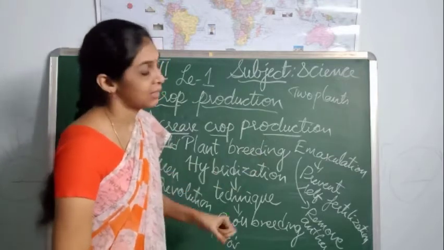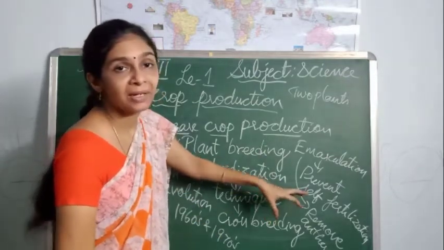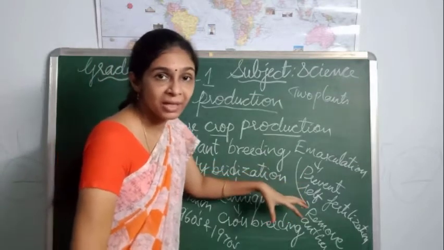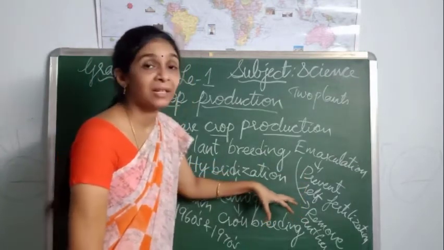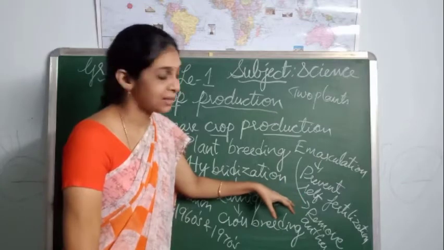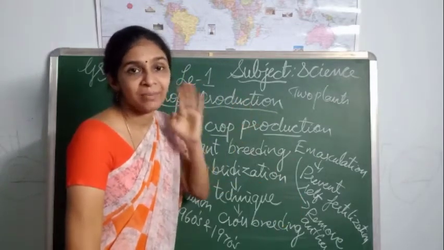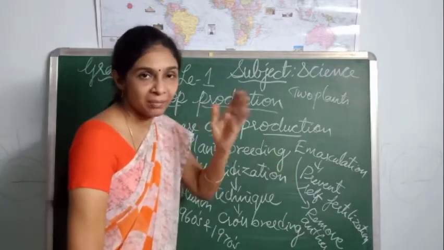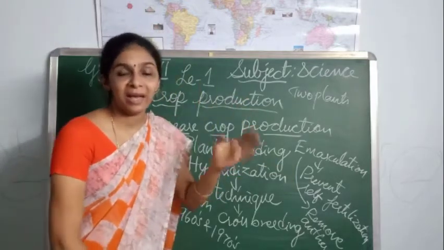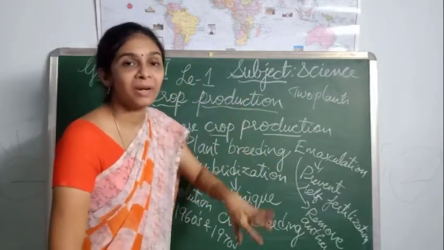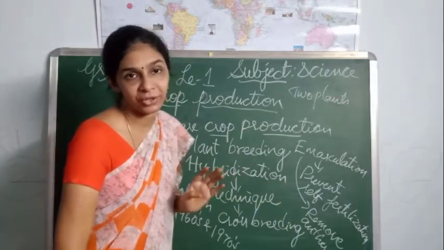The plant that is lacking the anthers we call the emasculated plant.